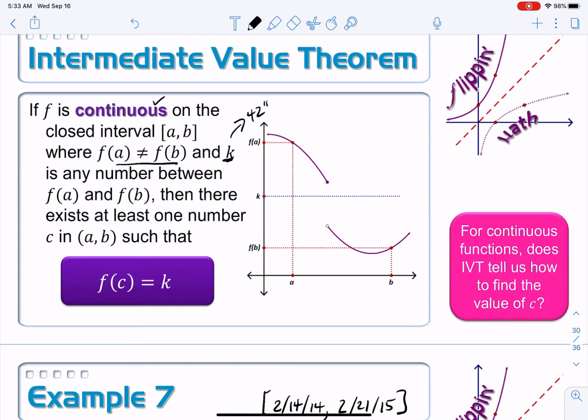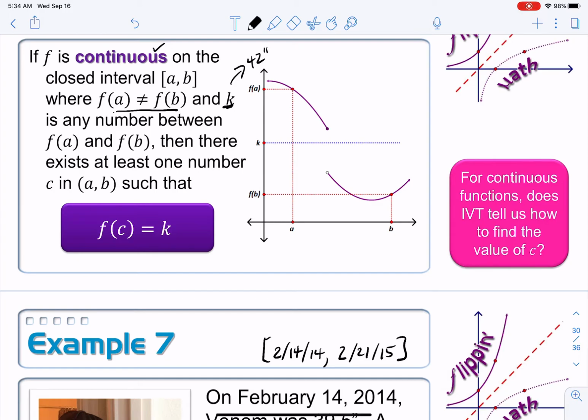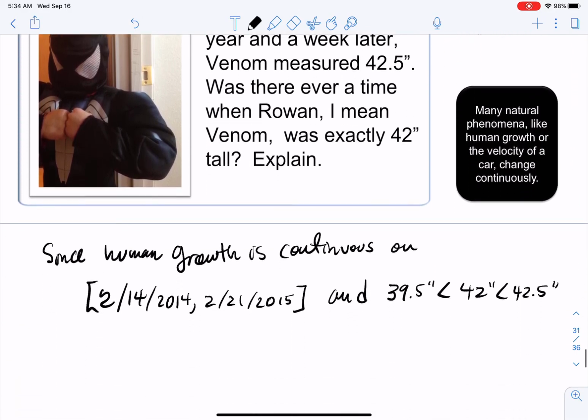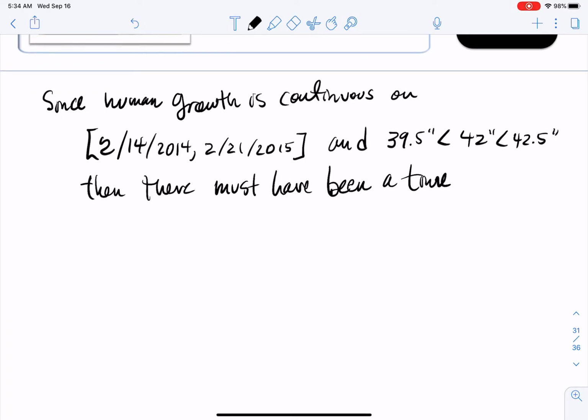All right, so let's go back to this. We said it was continuous, check. We found a y value that's in between our two endpoints, check. Now we can draw our conclusion. We've satisfied the conditions, so then there exists at least one number c in between a and b, and our a and b are the two dates right here, such that f of c is equal to k. So for us, we're going to say there must have been a time between these two dates here.